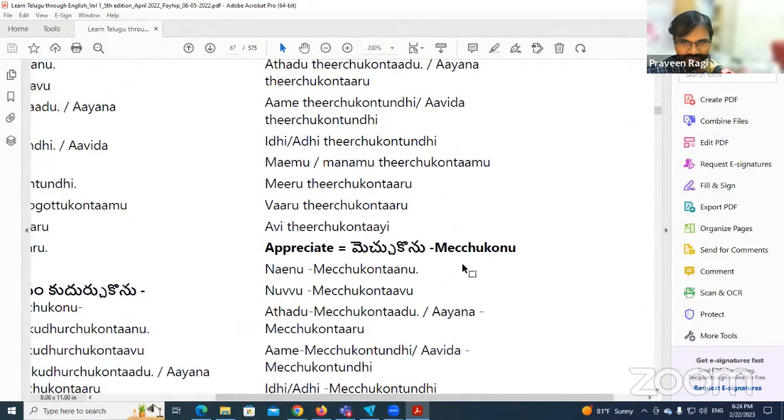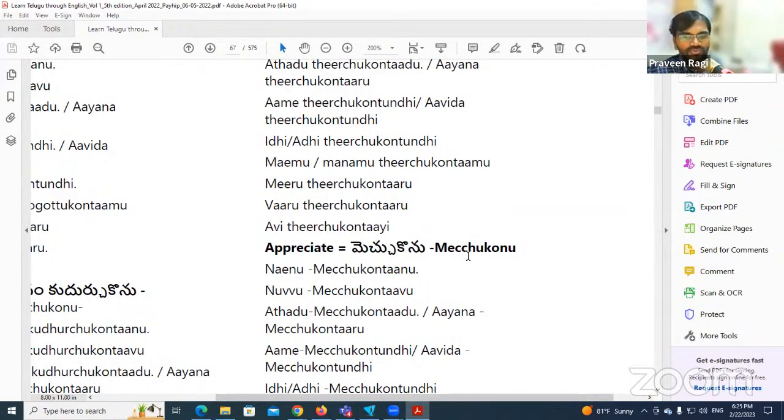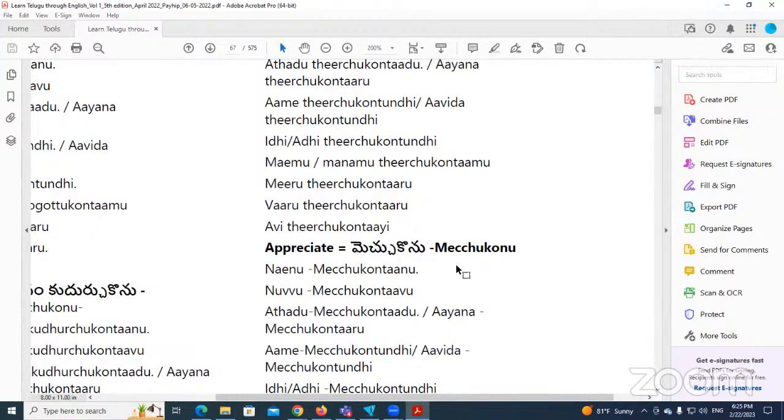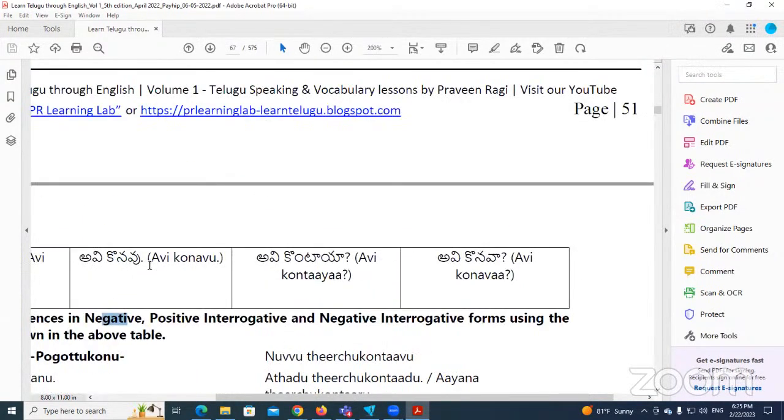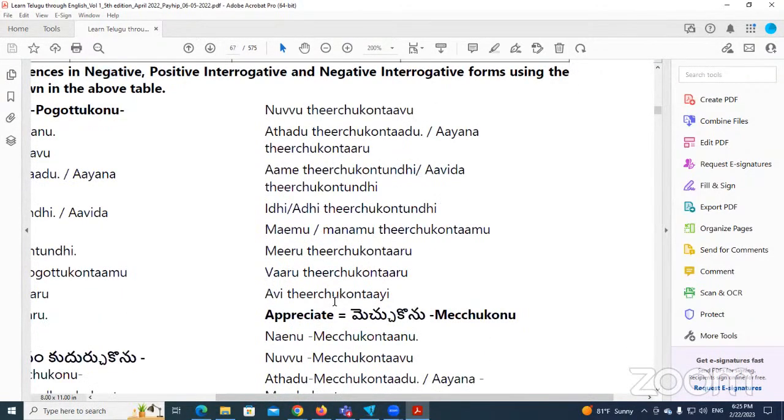మెచ్చుకోను becomes, in the negative form, I don't appreciate. It can be నేను మెచ్చుకొనను, like కొనను. In spoken language version it can be నేను మెచ్చుకోను, like that people say. But the first one we don't say konu like that, nenu kon, because there are only 3 words, we cannot change like that. So this is the correct pattern.